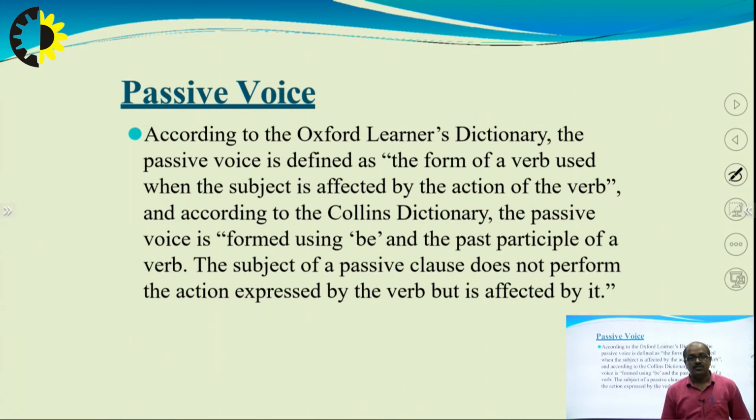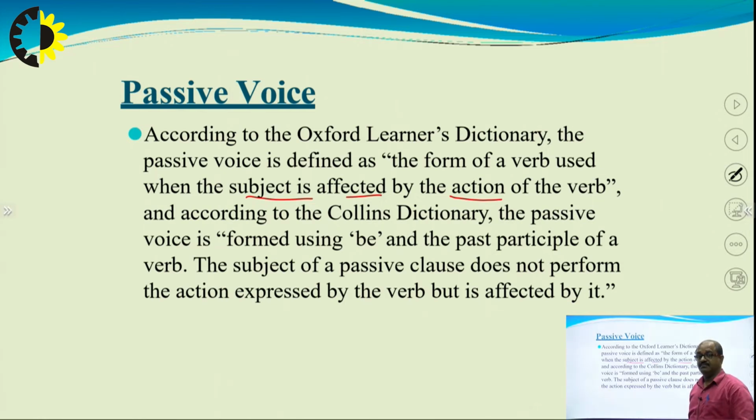Now, also as per the Advanced Learner Dictionary, we can define the passive voice as a form of a verb used when the subject is affected by the action of the verb.